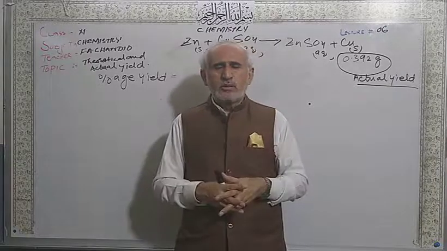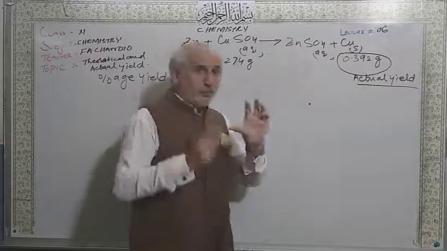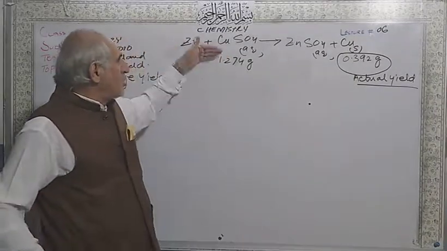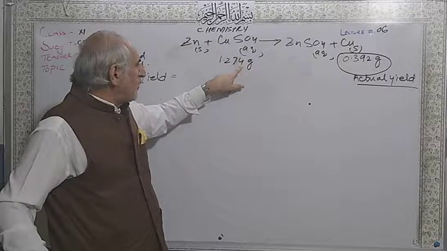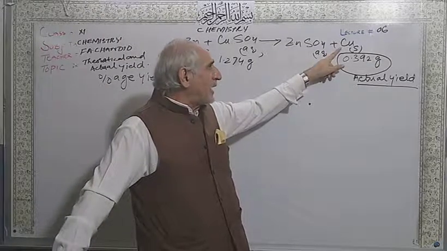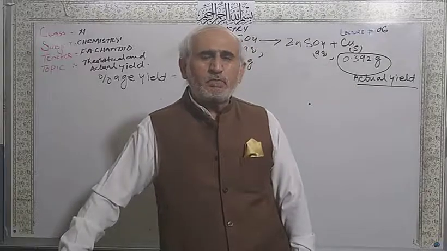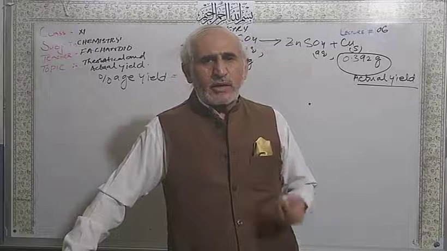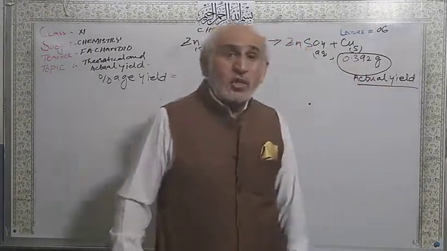All are correct. If you are going to use a simple method, a mass is given, copper sulfate 1.274, and you want to calculate the theoretical yield in grams mass, so directly use the mass and mass relationship. Very short method. So I want to calculate theoretical yield.